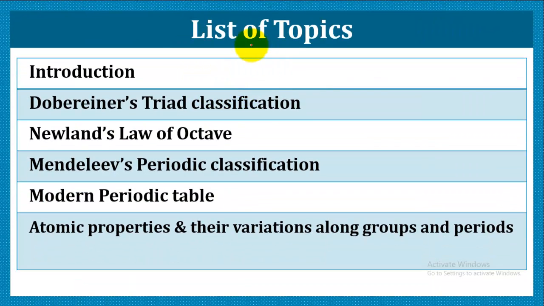The topics which we'll be taking up are the introduction. We'll be taking the few attempts made by the scientists in order to classify, that is the Daubeney triad classification, Newland's law of octave, Mendeleev's periodic classification, modern periodic table, atomic properties and their variations along groups and periods. So let's start with this interesting chapter.